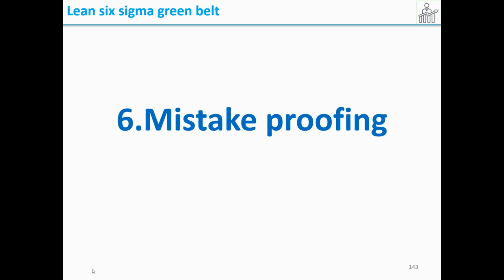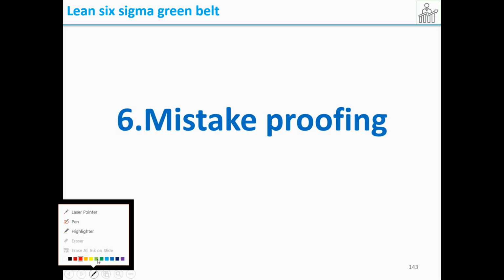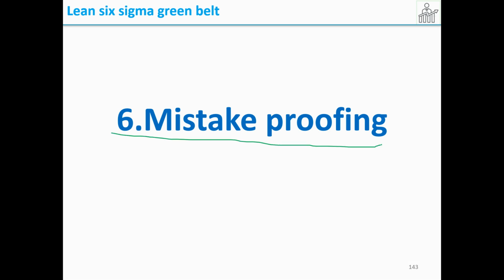See, mistake proofing. So, what is mistake proofing? How can we implement it?